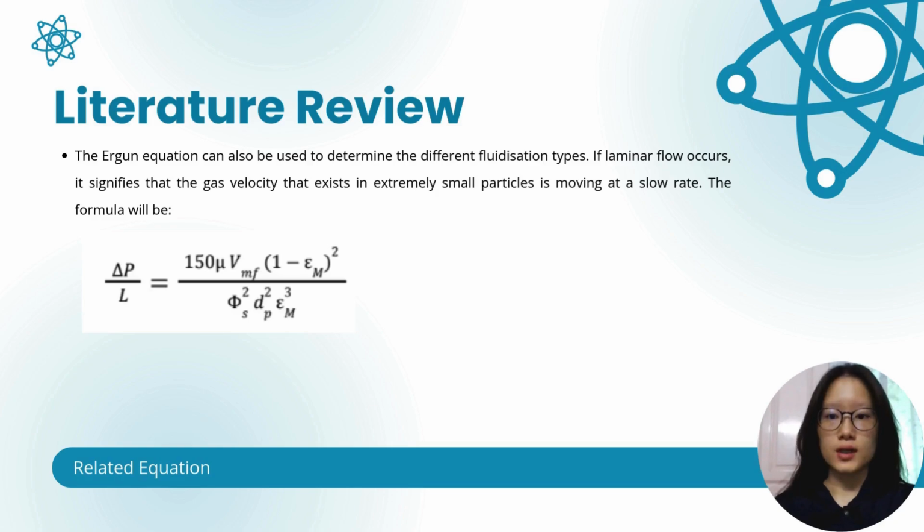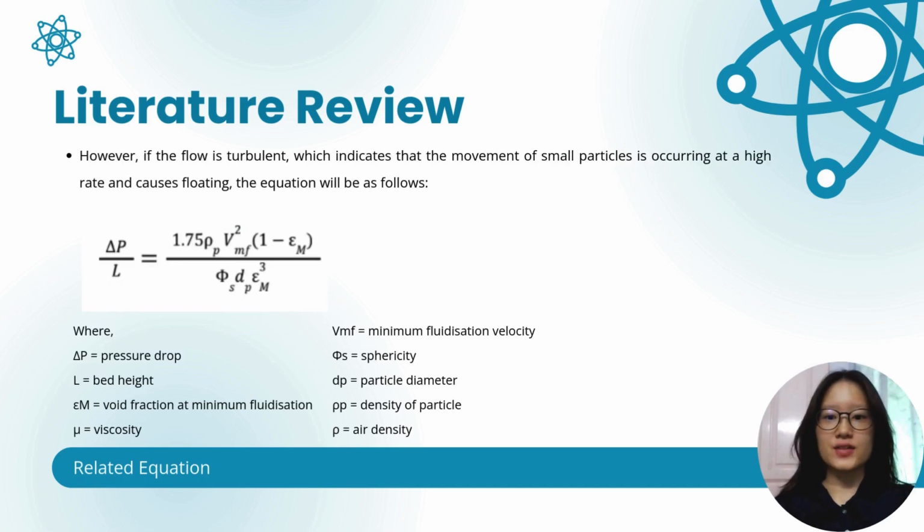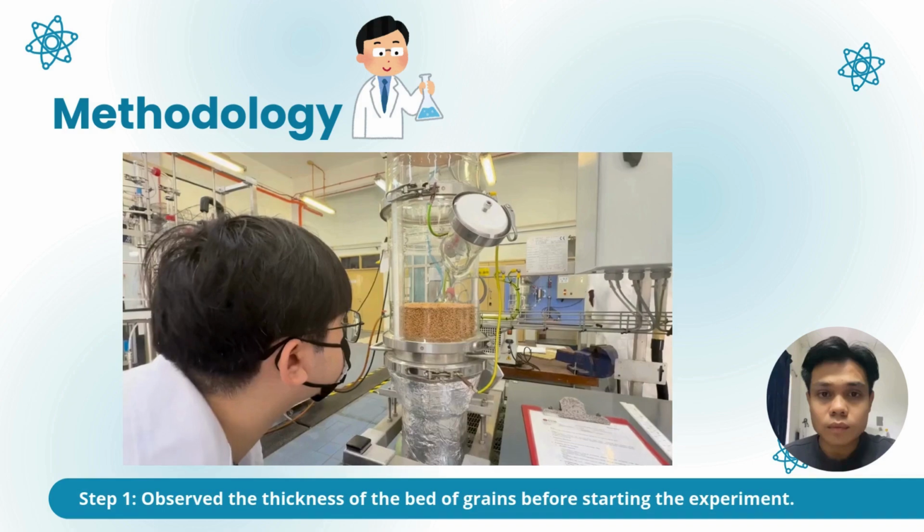If the flow is laminar, it signifies that the gas velocity in extremely small particles is moving at a slow rate, so the formula will be as shown below. However, if the flow is turbulent, which indicates that the movement of small particles is occurring at a high rate and causes floating, then the equation will be as follows.